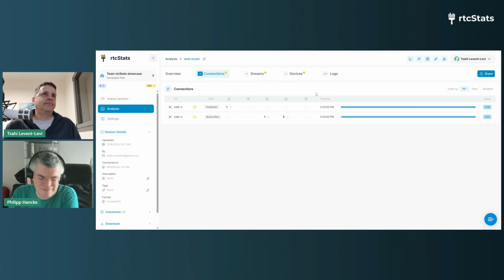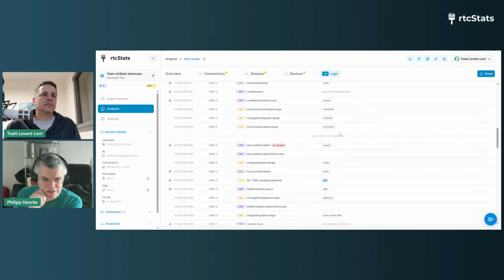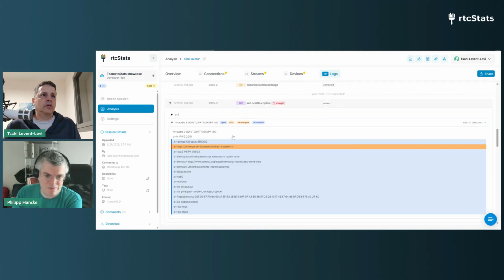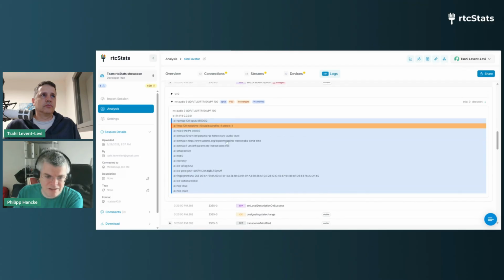Okay. Anything else you want to look at? If we look at the logs, okay. I think we have SDP munging. Yes, we have SDP munging. So lots of moving around, which is like, we don't care. The browser shouldn't care either. It's only the specification that cares about this.